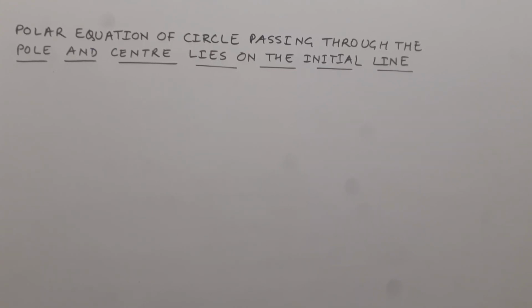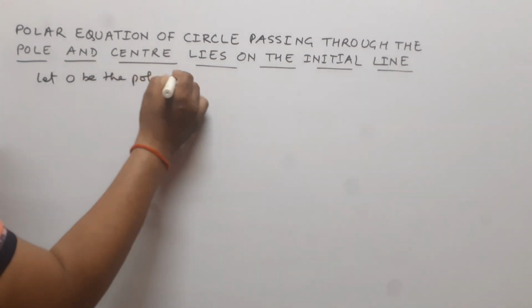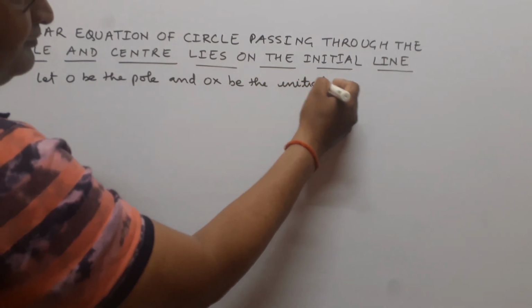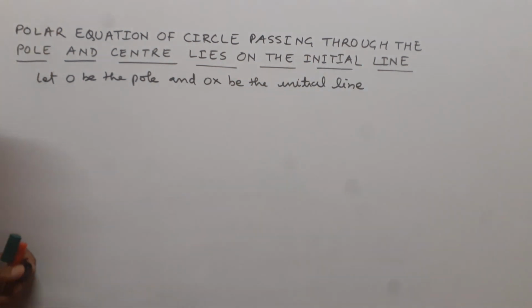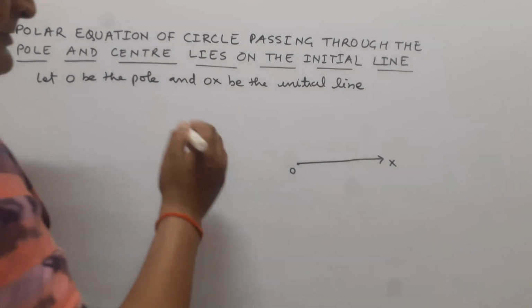Hello friends, now we find the polar equation of that circle which is passing through the pole and whose center lies on the initial line. Now let O be the pole and OX be the initial line. Let us suppose that O be the pole and OX be the initial line.